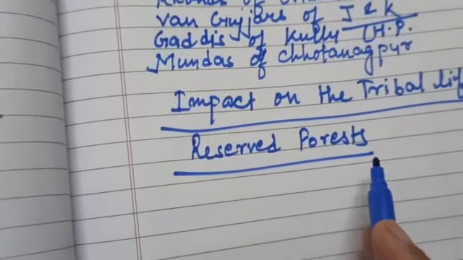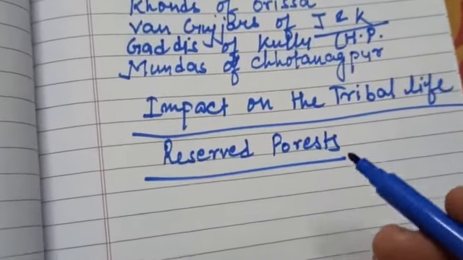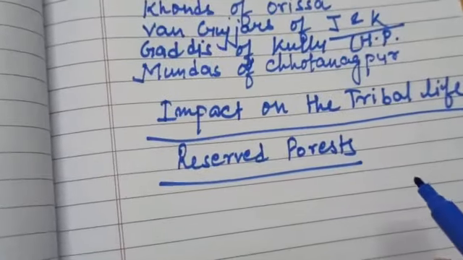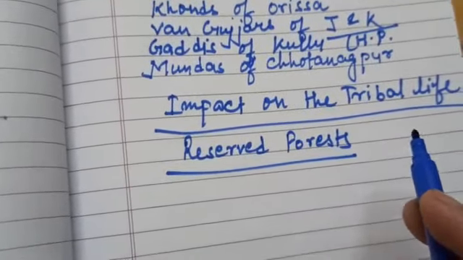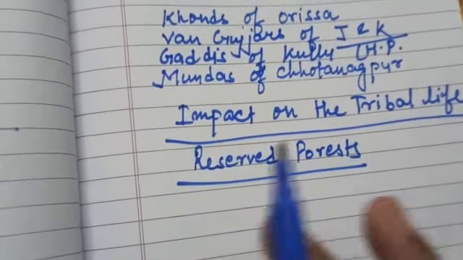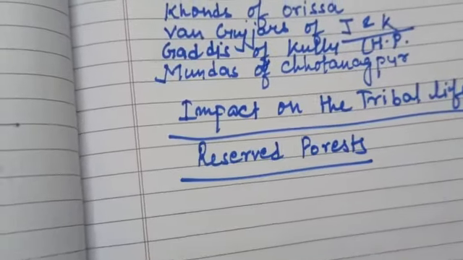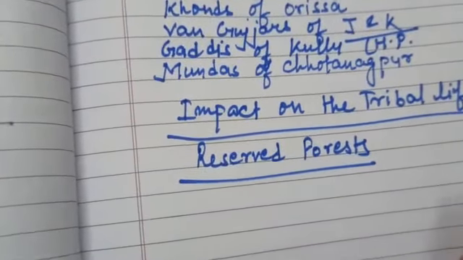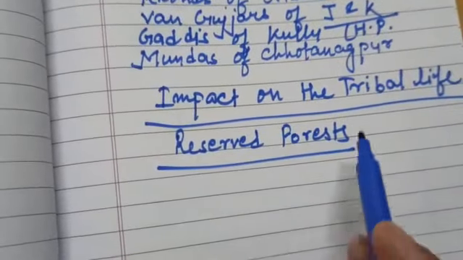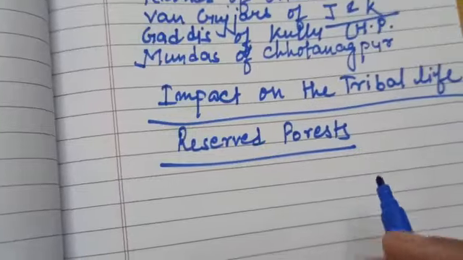Many tribals had to move to other areas in search of livelihood, because they were self-sufficient in their forest products only, and when they were forced to leave the forest, they moved to other areas in search of livelihood. And why were they forced by the Britishers to leave the forest? Because the Britishers protected the forest, categorizing it as reserved forest for what?